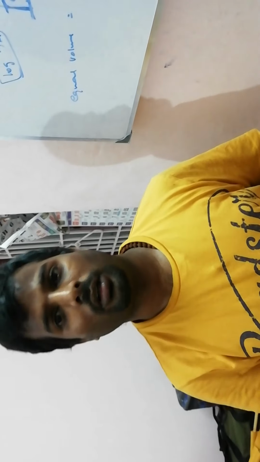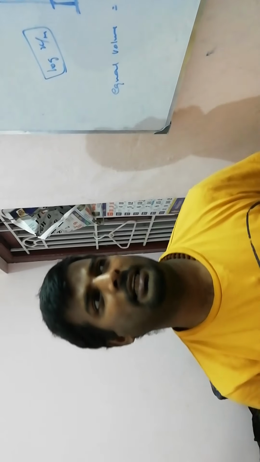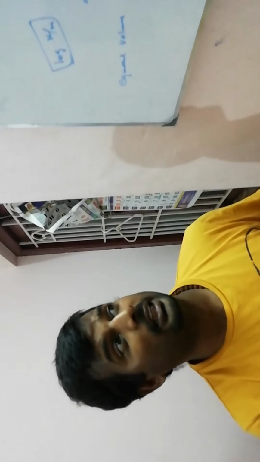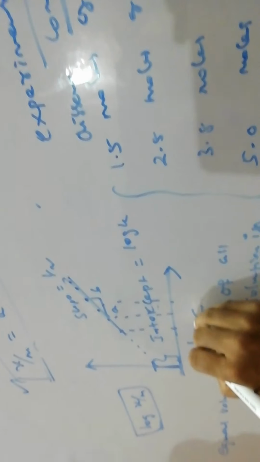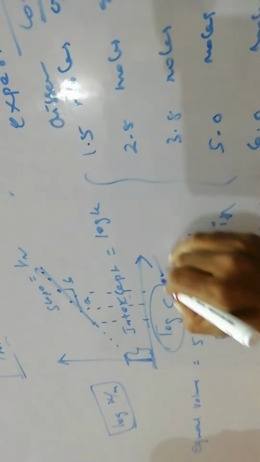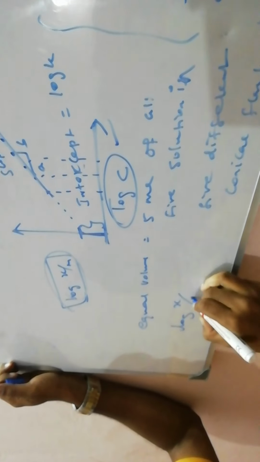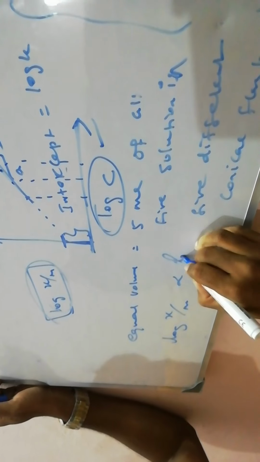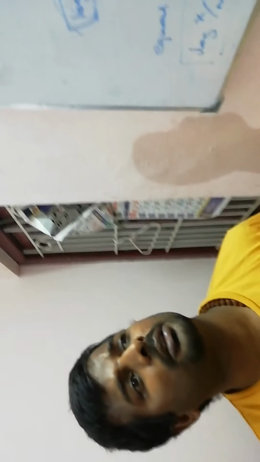The number of particles adsorbed on the charcoal is called x. This is simple. From this x value we can draw the graph. In this graph we prove that log x by m is directly proportional to log C. Okay, this is also a very important solution experiment.